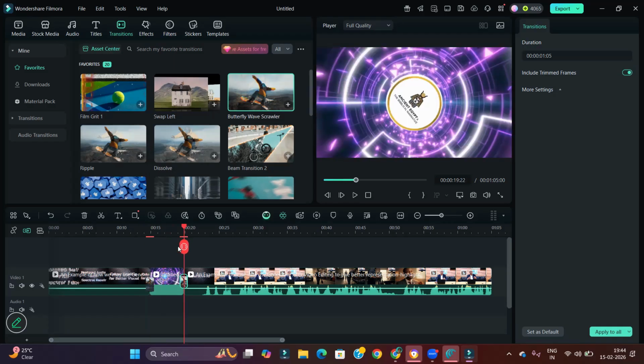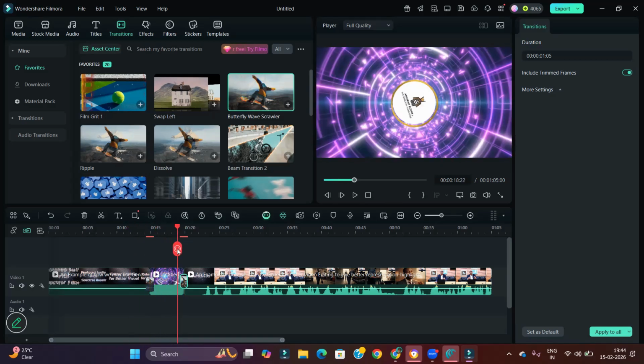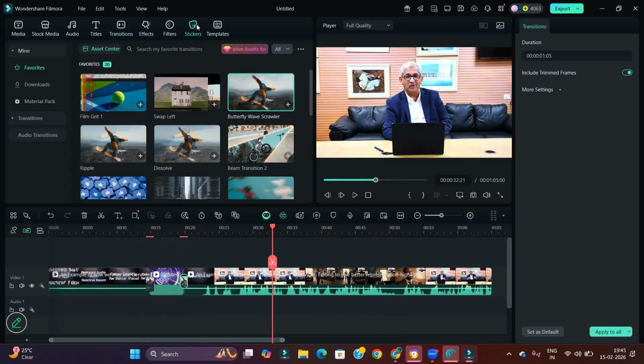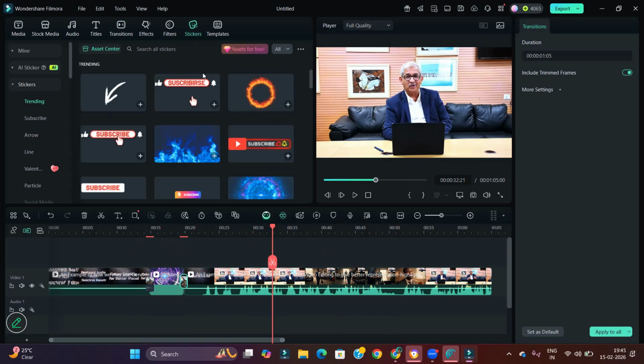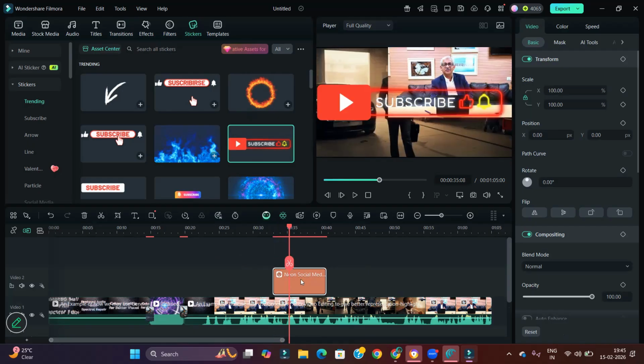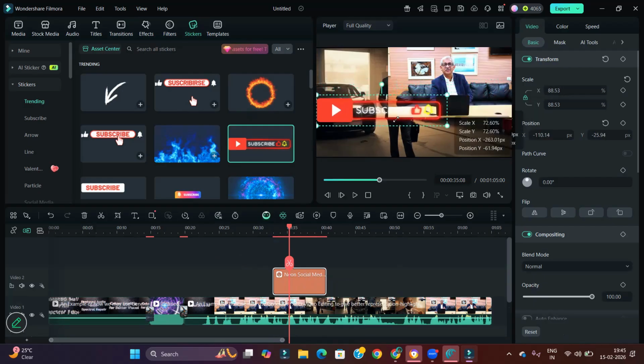Now we have added the intro, so hook, followed by intro, then our main body. In between the main body, you will have to add some stickers. If you use Filmora or Canva or Movavi, you have these types of stickers. Just drag it onto the B-roll. This above row is called B-roll. Just drag and bring it on top, then select it. It should have a white border. Then click on the display screen and make it small.